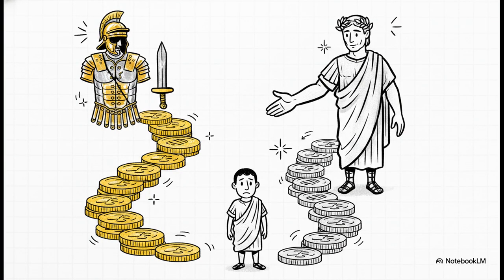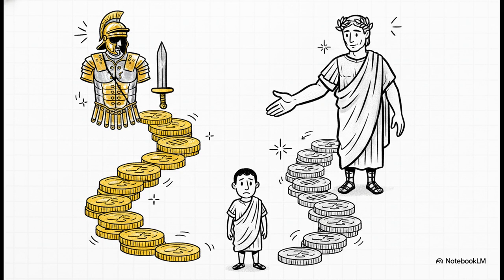Section 4, Rules of Mobility, Escaping the Caste. So you're probably wondering, how did you actually escape this? For the Romans, cold hard cash was your primary lever for upward mobility. If you could scrape together enough money to buy your own armor, you could serve in the military and literally buy your way up the census ranks.